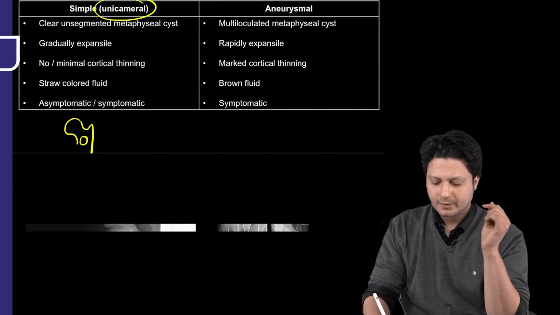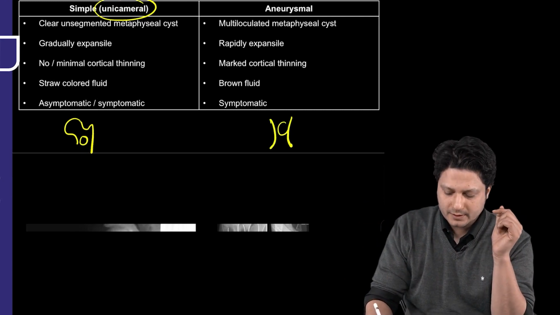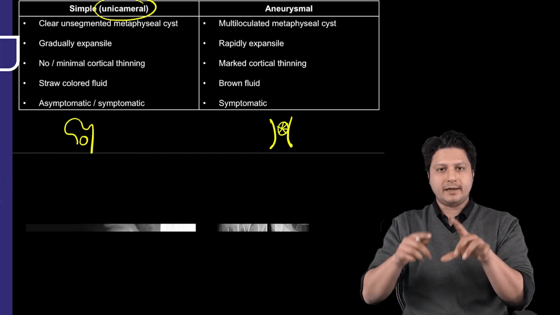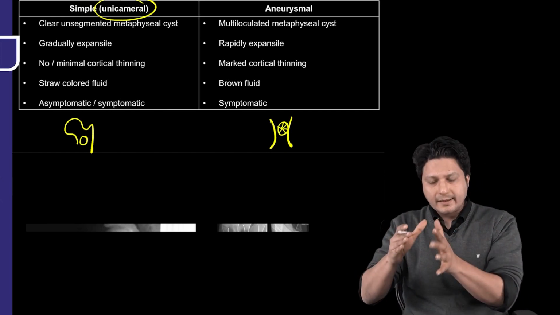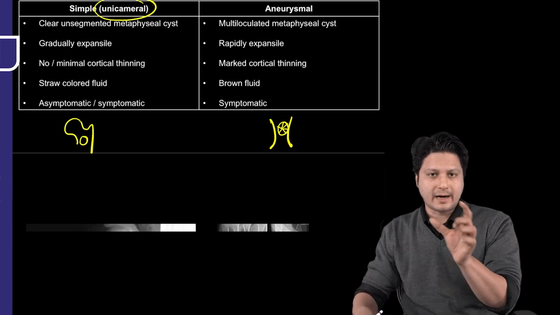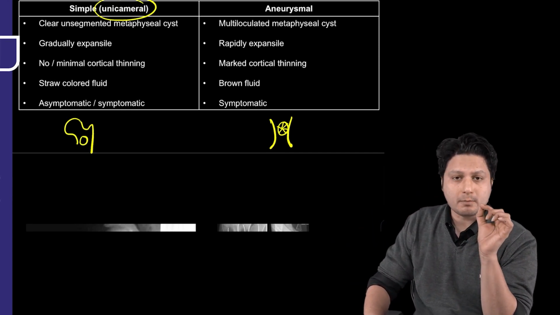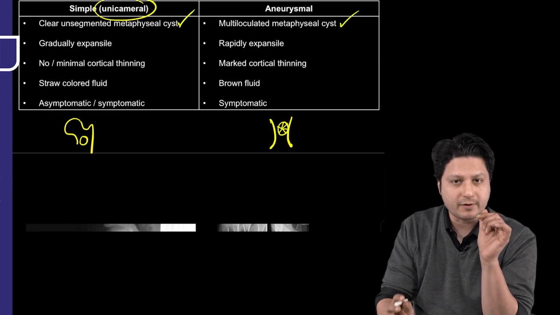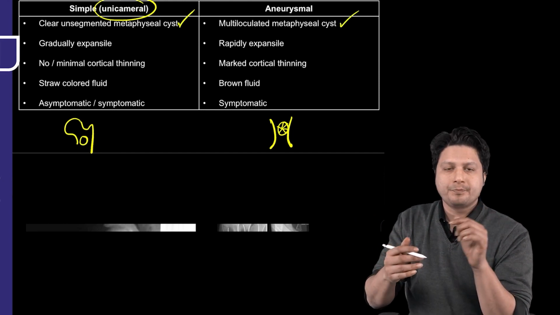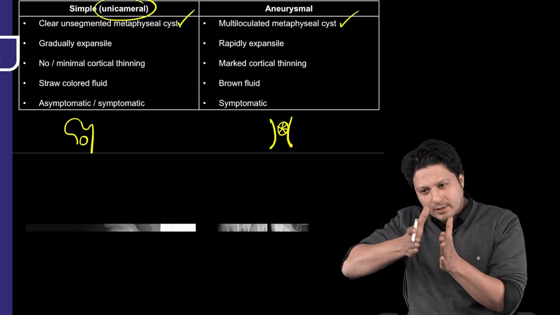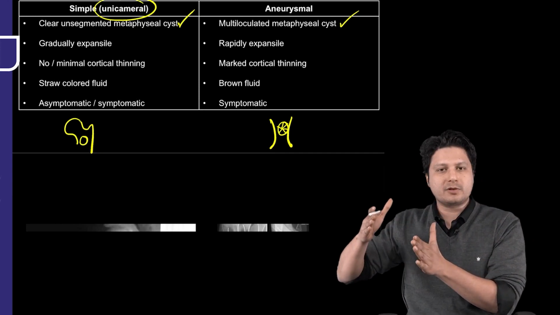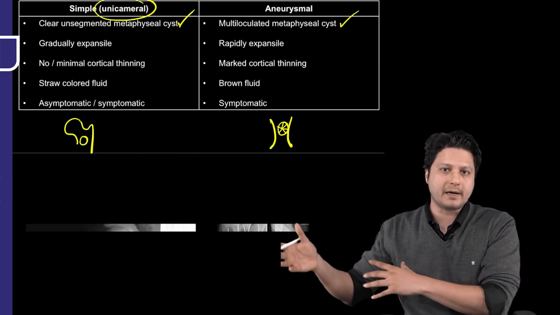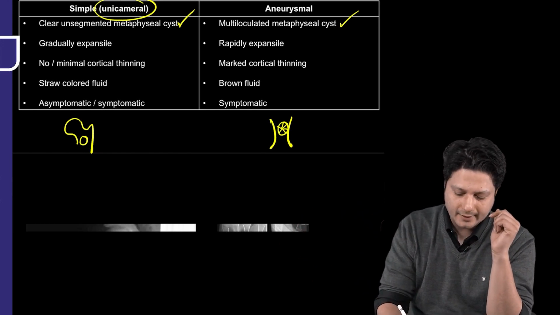On the other hand, in case of aneurysmal bone cyst, the cyst is multiseptated, it is fragmented, it is divided into further compartments. So that is a septated or multiloculated metaphyseal cyst. So that is the first difference between the two. Difference number two. Simple bone cyst is a gradually expanding kind of cyst, while aneurysmal bone cyst is a relatively rapidly expansile kind of cyst.